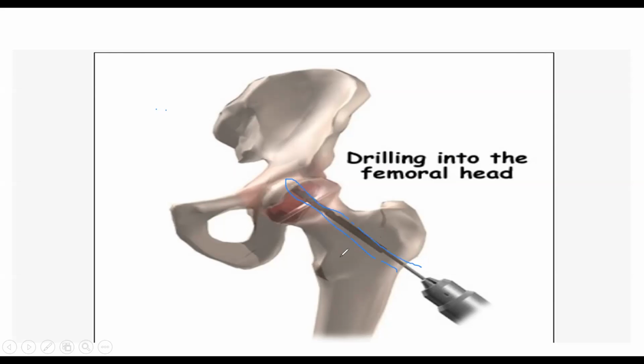As you drill, a lot of revascularization starts. So sometimes we just drill and come out, and sometimes we put a fibular graft. What is the aim of the fibular graft? The fibula bone already has its own blood supply, so it can increase the revascularization process. These are the two things we can do.